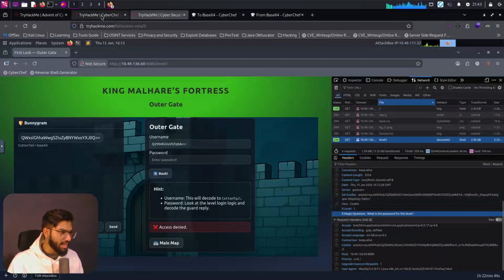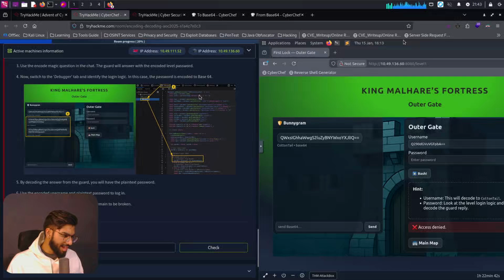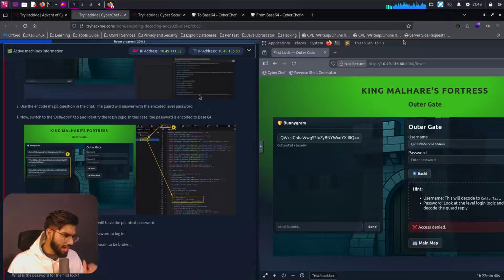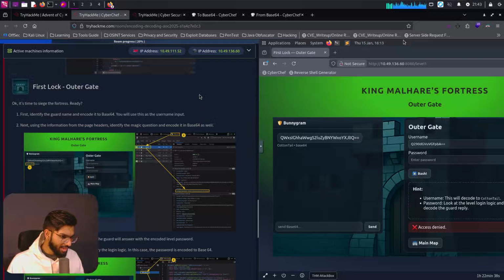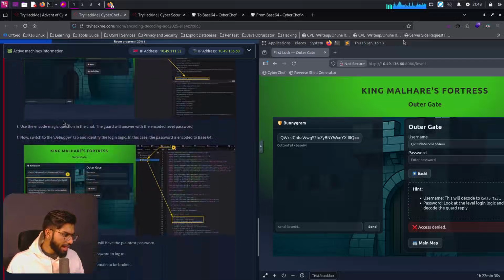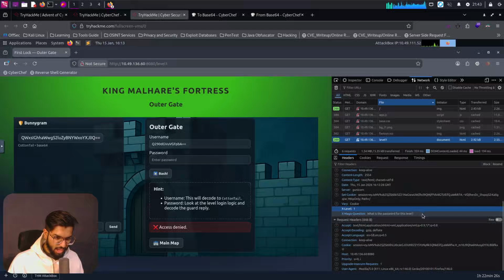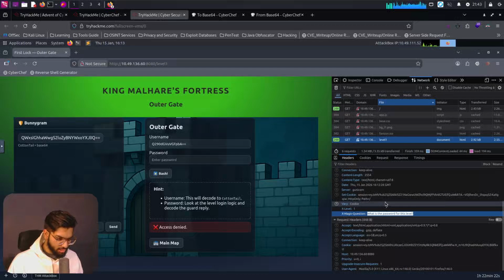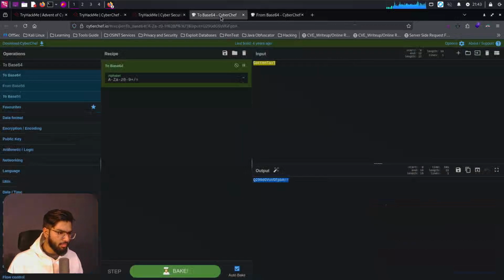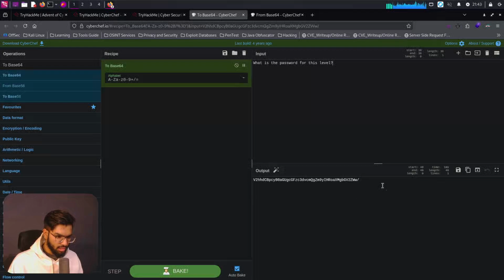Yes, we are on the right track now. I just went Hail Mary with that set of debugging thing. Again, reading through this, it says use the encoded magic question in the chat. The guard will answer with the encoded level password. So we'll take this question that is present to us. Let's copy that, then paste it in here.